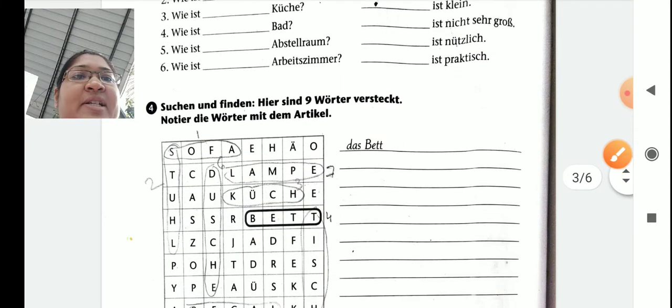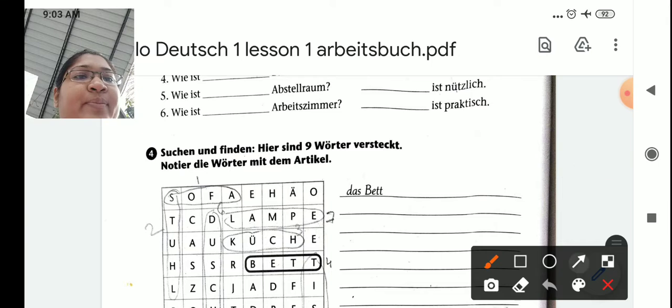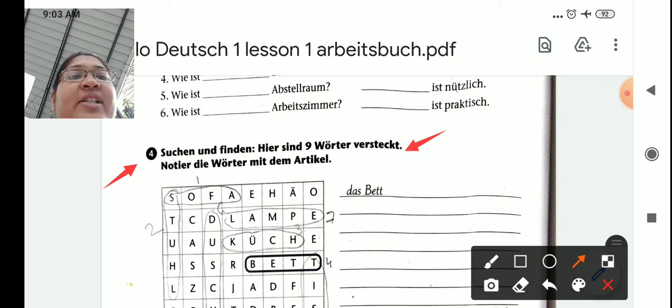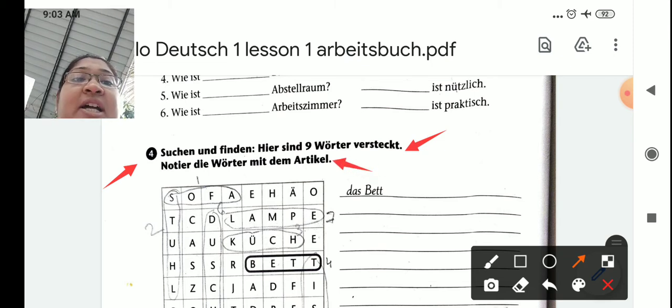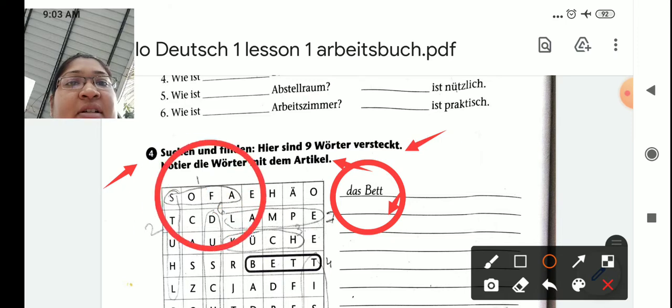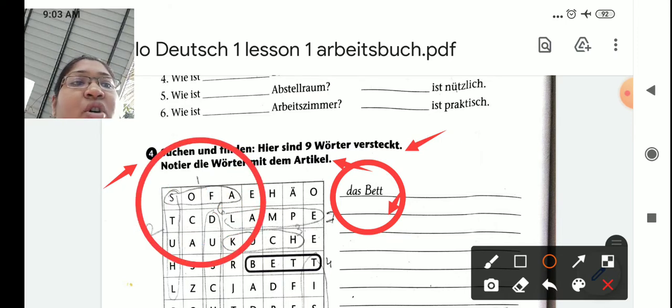Now let's come to the next Frage. Frage 4. Suchen und finden. Hier sind 9 Wörter versteckt. Notiere die Wörter mit dem Artikel. 9 words are hidden here. You have to find them and write them with the article. Das Bett, das Sofa. So all the words you have to find out and note down here.